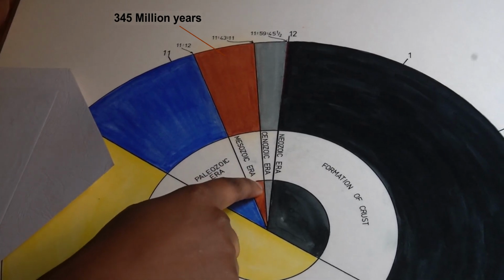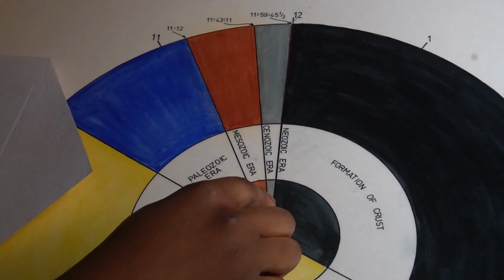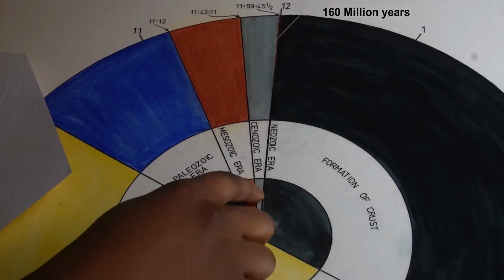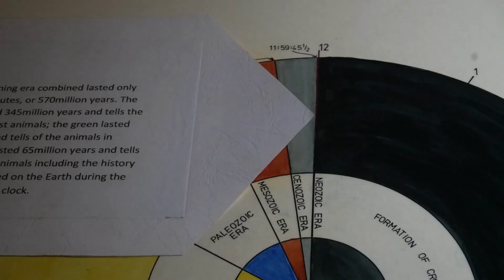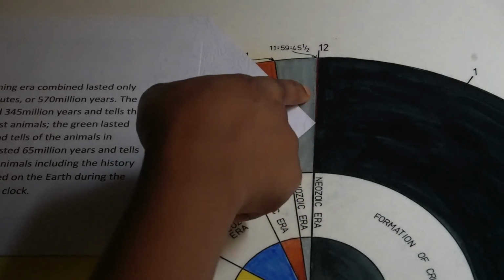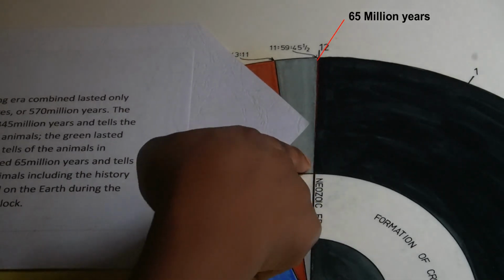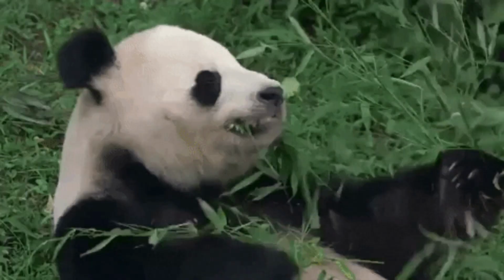That is the Mesozoic era. The gray era, which is the Cenozoic era, lasted for 160 million years, and it tells of the animals in between. The red part of our clock of eras, which is very tiny, lasted for 65 million years and tells of the more recent animals, including the history of man.